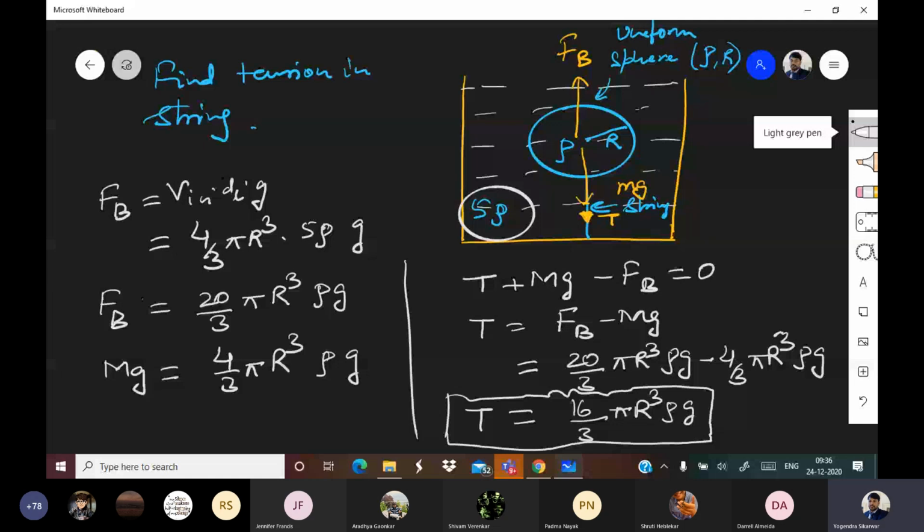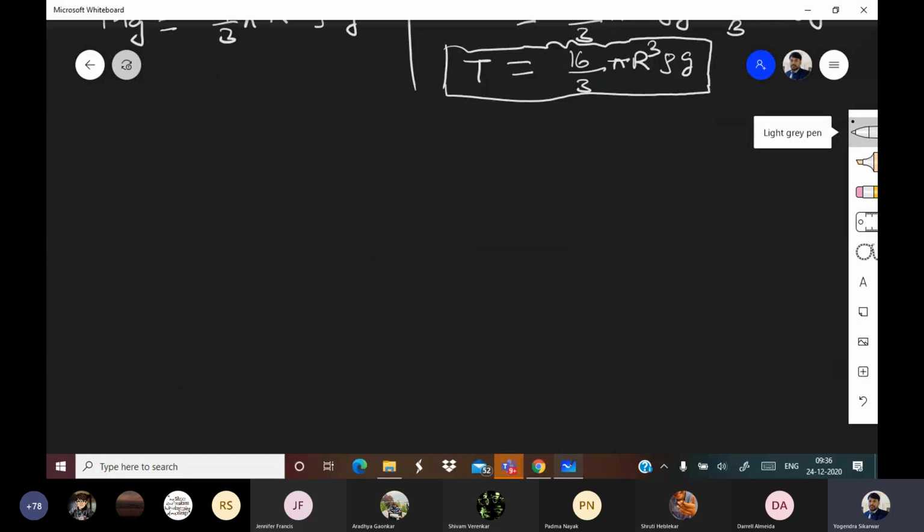Let us move further. So this was all related to hydrostatics. Hydrostatics means when the liquid is static, it is not flowing. Now we are going to talk about hydrodynamics basically. When liquid starts moving, then what happens? Flow of liquid basically.